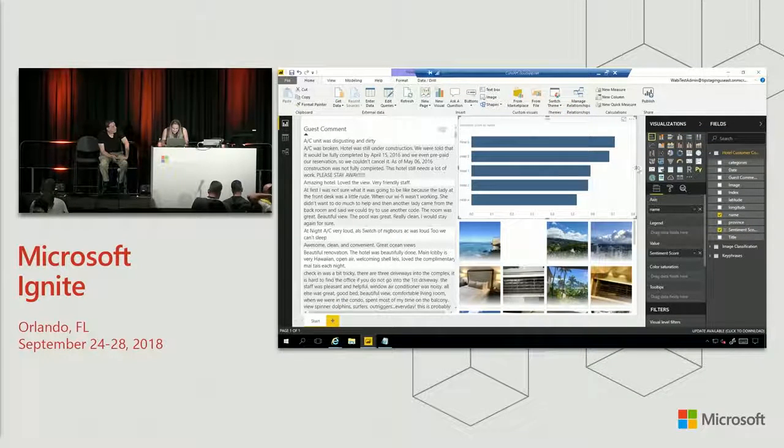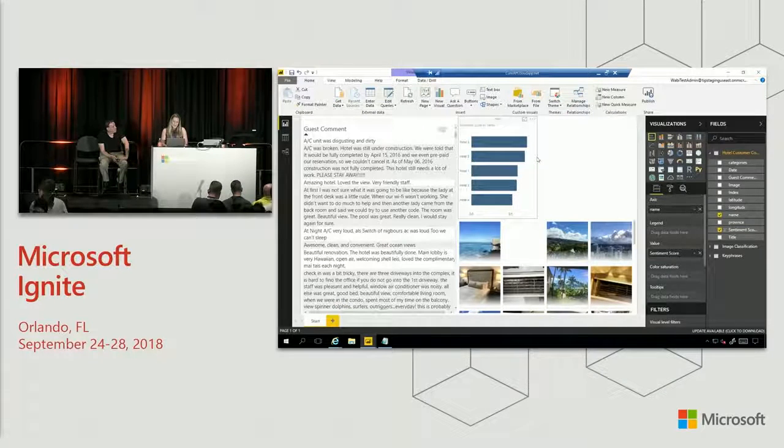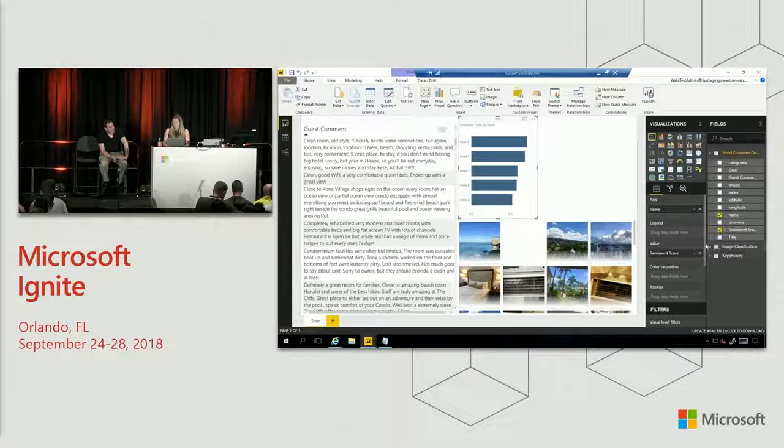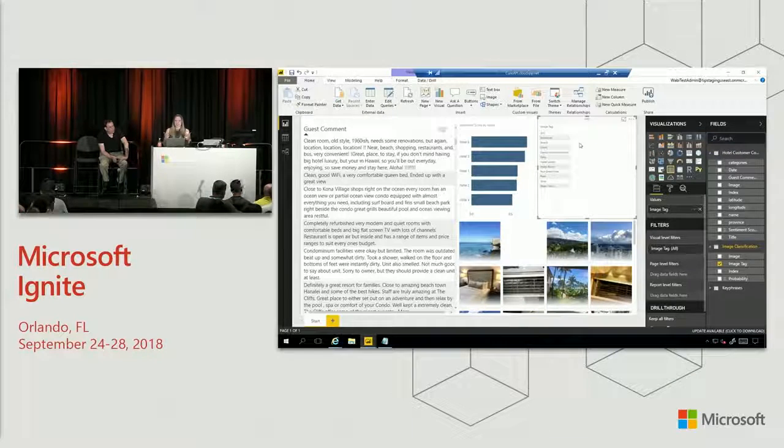And we can see very quickly that I can identify which hotel might be a problem area for me. It's a little bit small, but you can see here is Hotel 4. This has the lowest sentiment, so I can just cross-filter Hotel 4 and understand what kinds of things people might be complaining about. Now, we've also brought in this image model. So we've gone ahead and tagged all of the images inside our data set. I can just firstly bring them in and see what kinds of things people are taking pictures of when they write their reviews.